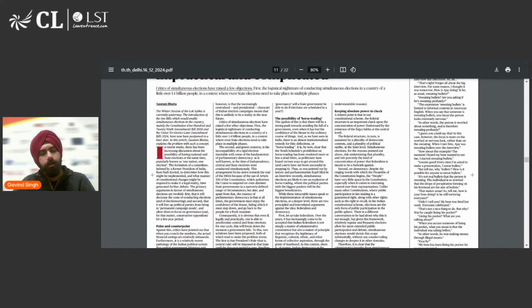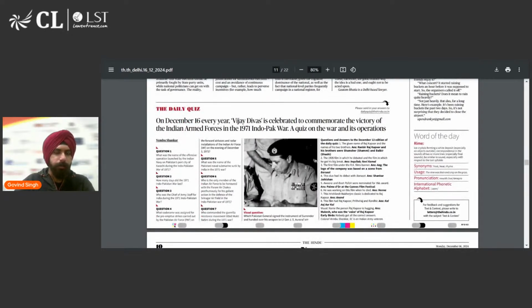Then there is a one-liner that today is Vijay Divas. Why do we celebrate it on 16th December? That is when we won the Indo-Pakistan War of 1971, and it led to the freedom of which country? Which country got its freedom in 1971 after the Indo-Pakistan War? Can you name the country? It is also called the Dash Liberation War. What essentially is in the place of Dash? Any guesses?